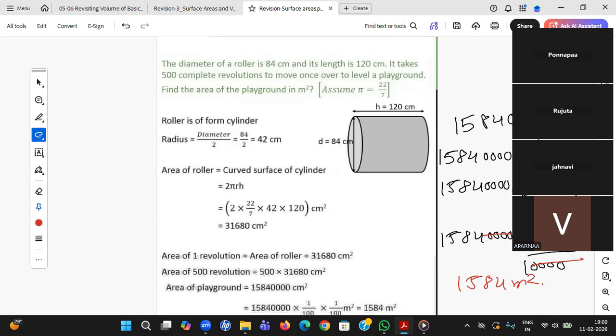Rujita, right answer. Ananya Mulya. Sir, I think no, wait. Sir, okay. Tanish. Thank you, Tanish.